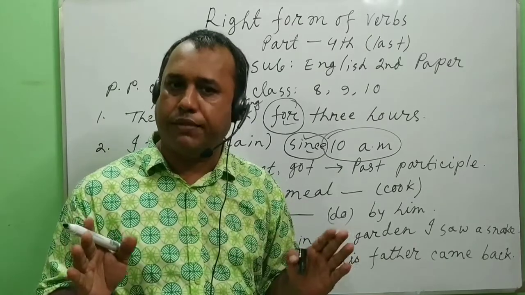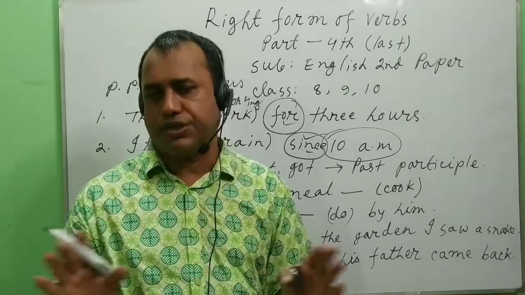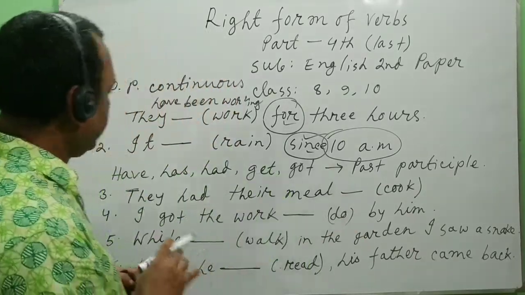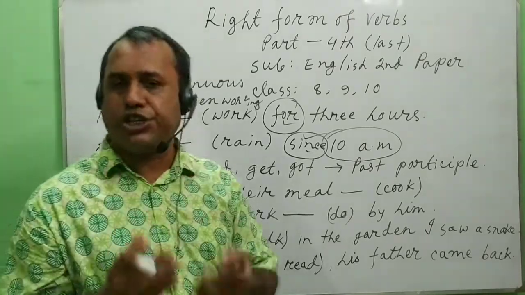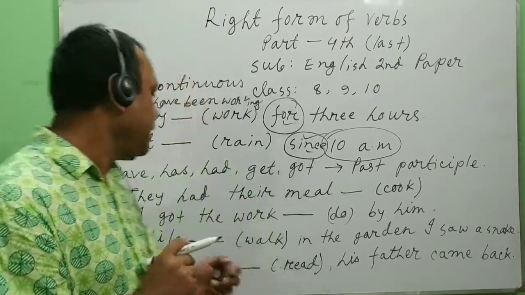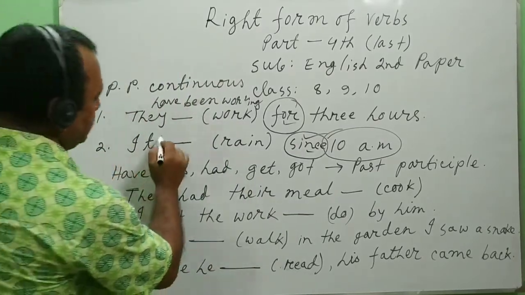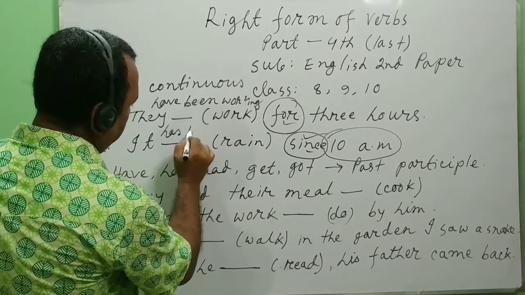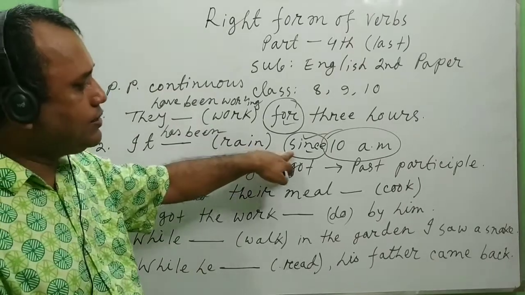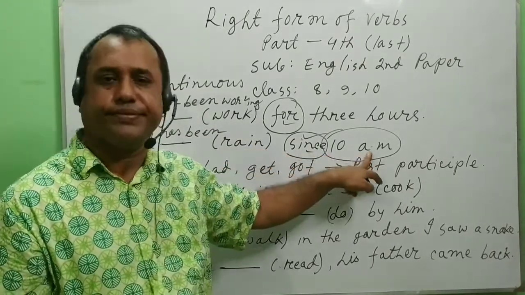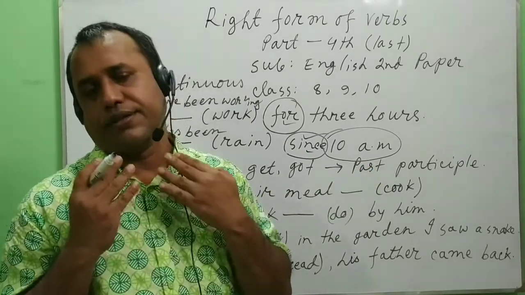No duration of time, only the fixed time when the work started. For it, we must use has been because it is third person singular number. Then it has been raining. It has been raining since 10 a.m. I think now it's clear to you.